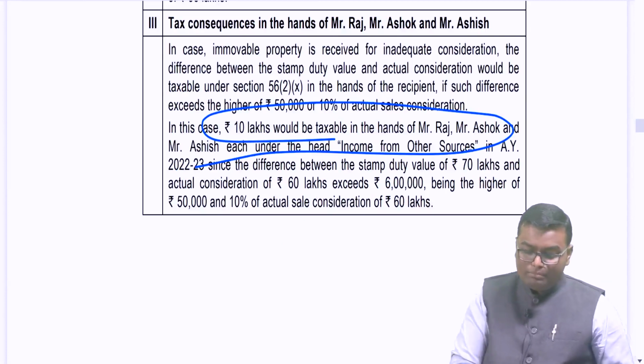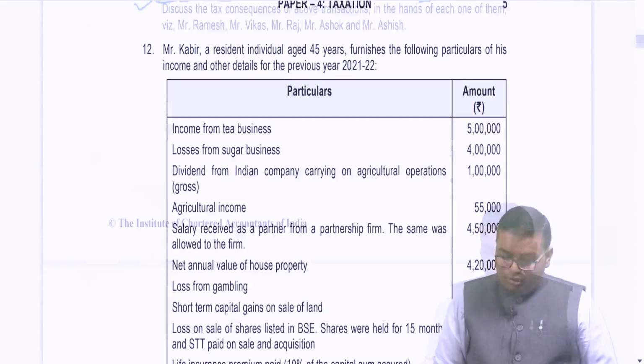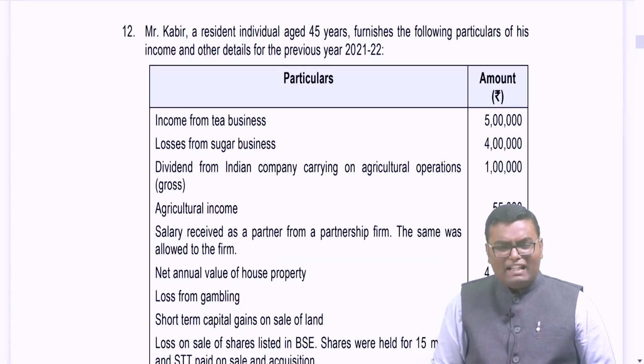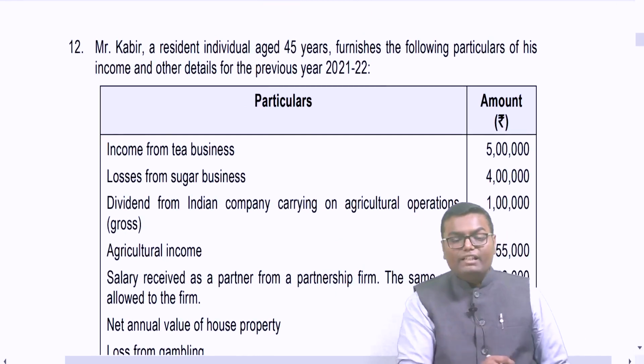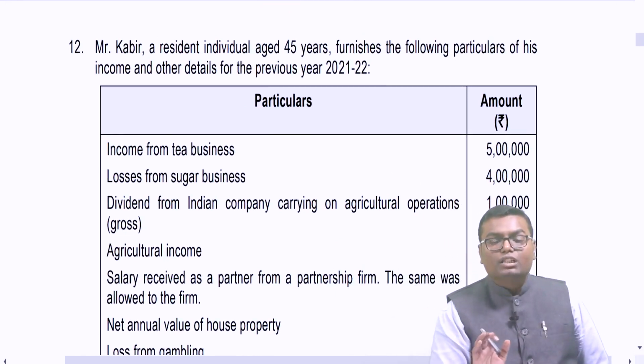Are you getting my point, people? Yes or no? So a good question again. Okay, question number 12. A normal set of carry forward chapter question is there. Mr. Kabir, a resident individual aged 45 years, furnishes you the following particulars of his income and other details.